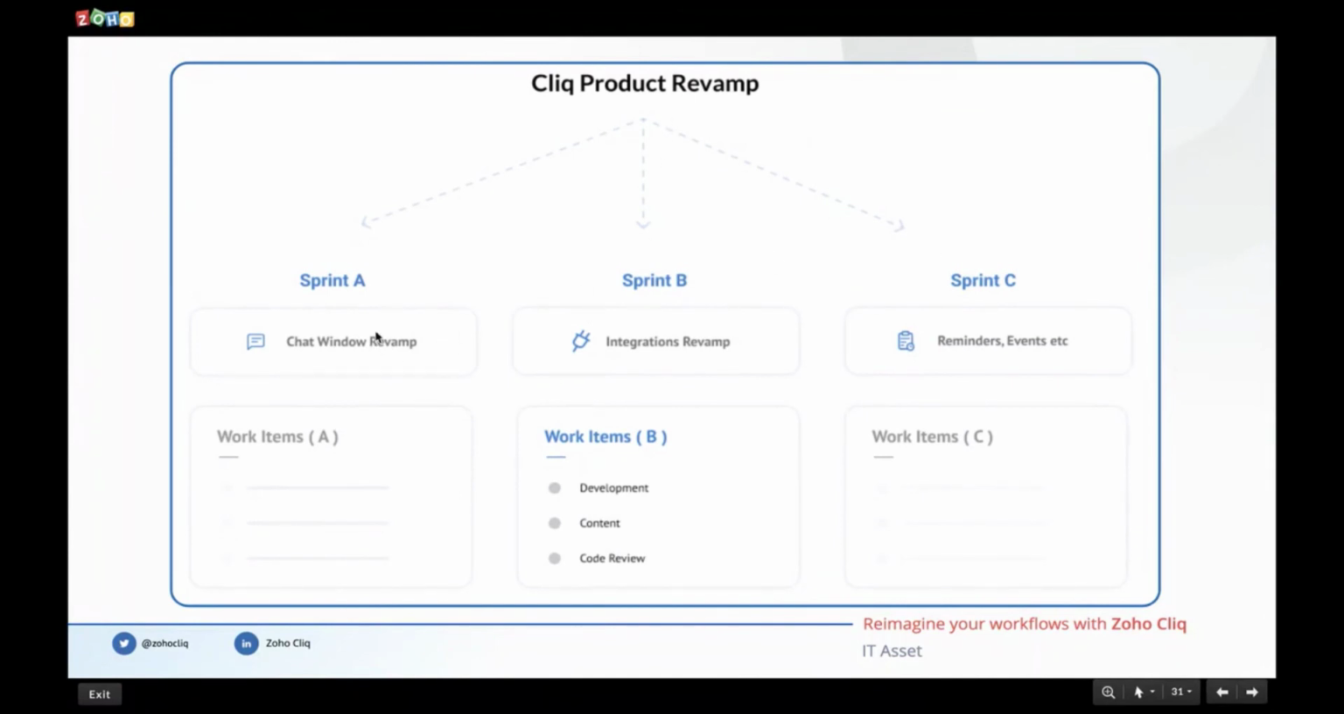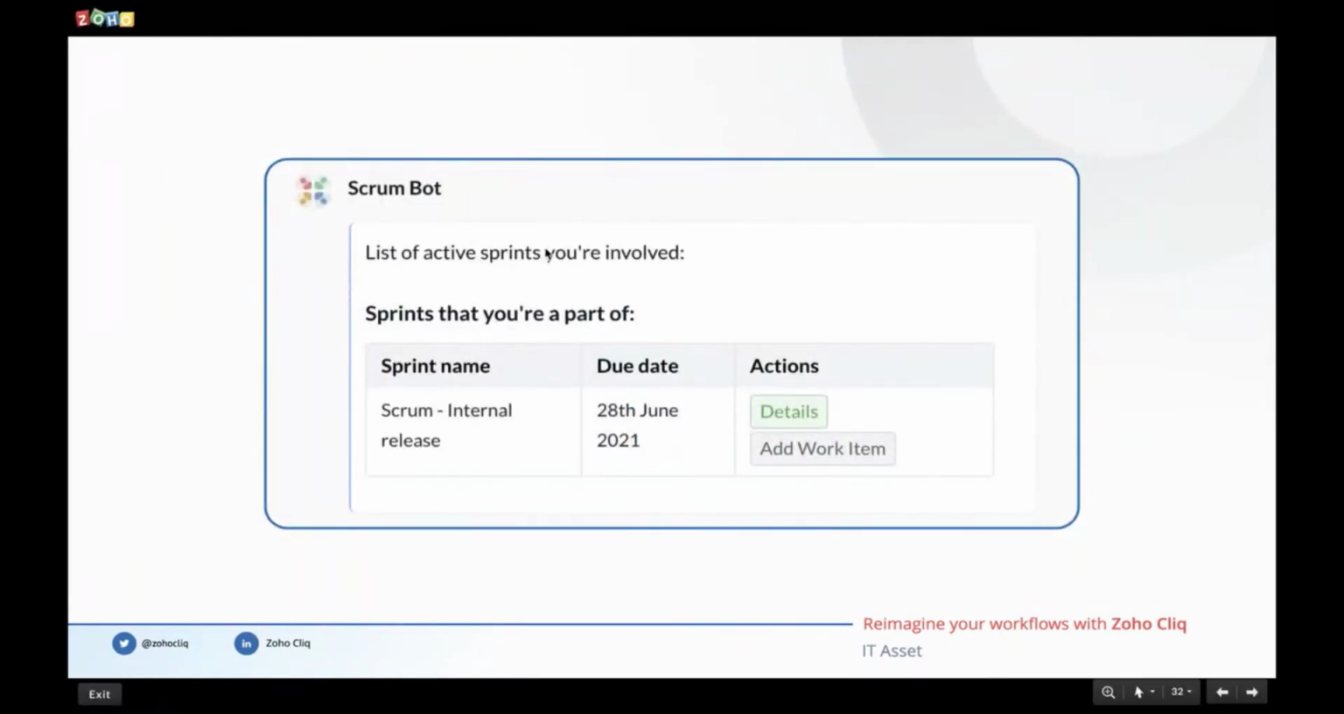The first step would be to focus on revamping our chat window. The second step would be to do an entire revamp of the integrations module. The third step would be to do a revamp of the reminders module. So under integrations revamp, we'll have dedicated work items corresponding to that specific goal alone. Likewise, we'll have specific work items under each goal. So you will see the list of sprints that a person is involved in here. Clicking on details here would open a detailed view of the specific sprint.